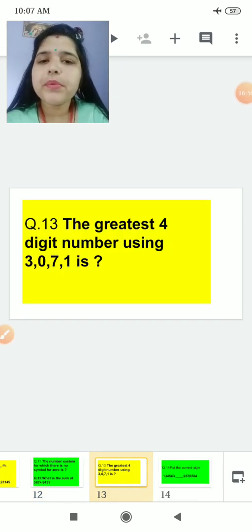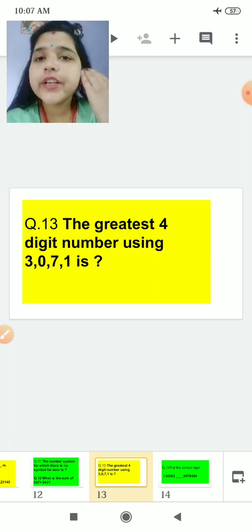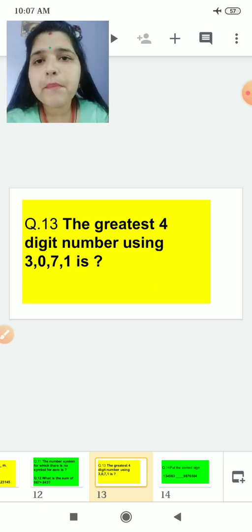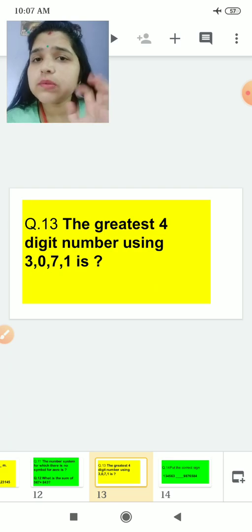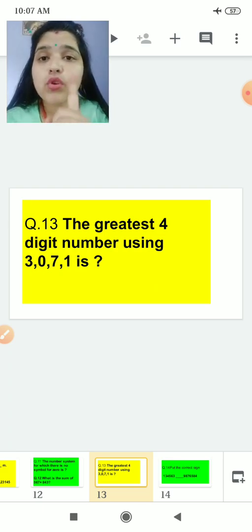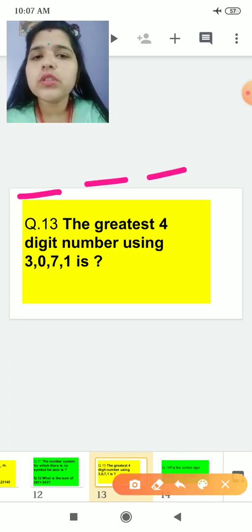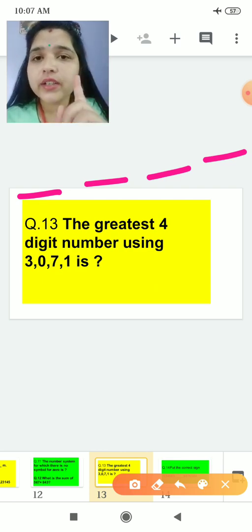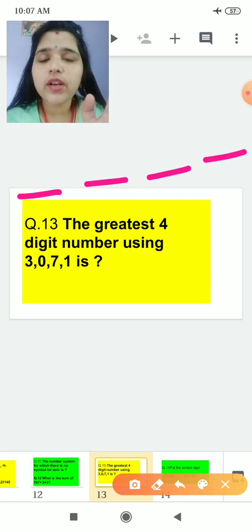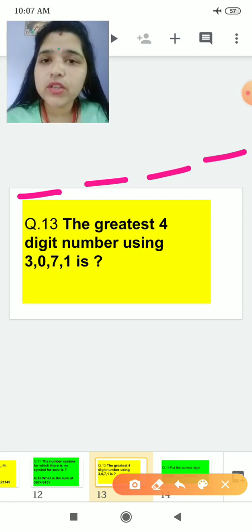Now our question number 13 is the greatest 4-digit number using this. I have already told you, for finding the greatest number, 0 will never hold the place. For finding the greatest or the smallest, 0 will never hold the first place. See, it is having 4 digits, 1 2 3 4. We have to fill like this. If I put 0 in front, for smallest or for greatest, any of the numbers, 0 will not be counted as a digit place. So 0 is a priority which you cannot put in first place.